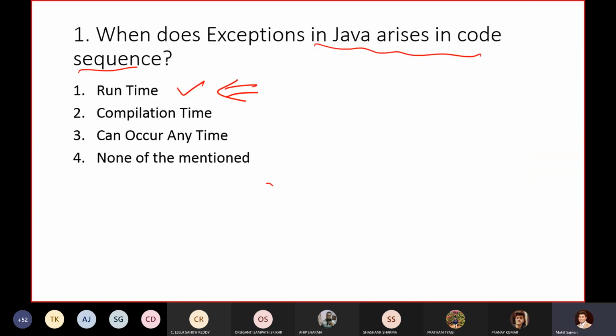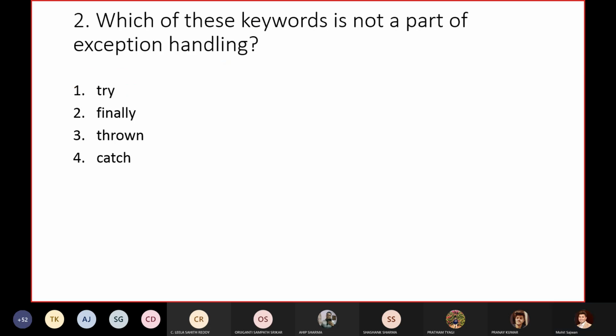Okay, I hope you know the answer because none of you are responding. So I'm telling you that the correct answer over here is runtime, because your exceptions always come during runtime. Later on, we categorized them as occurring during compilation time or runtime. Now, which of these keywords is not a part of exception handling?